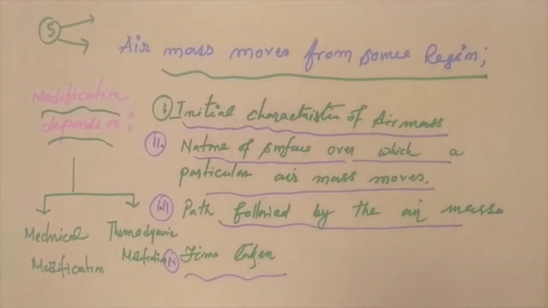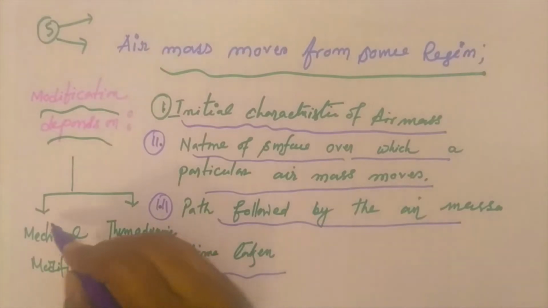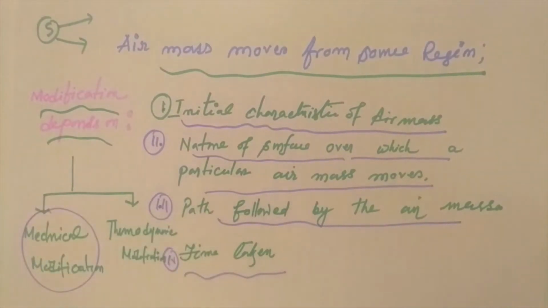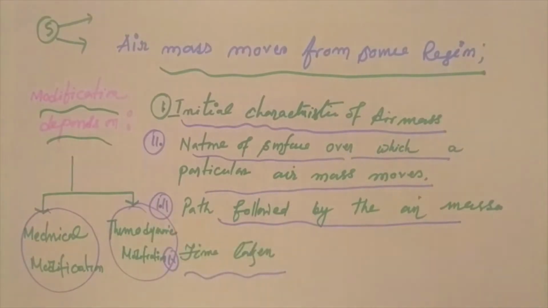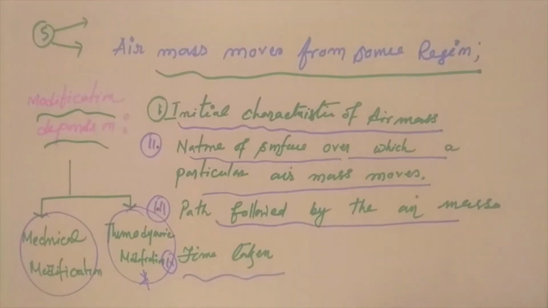On the basis of these four indicators, air masses are ever changing. At each and every step of the journey, an air mass changes its character by the underlying surface, the nature of the path and the time taken to cover the path. That is known as modification of air masses. It may be of two types: mechanical modification, which we are all familiar with, and thermodynamic modification. Thermodynamic modification is very important for the classification of air masses.